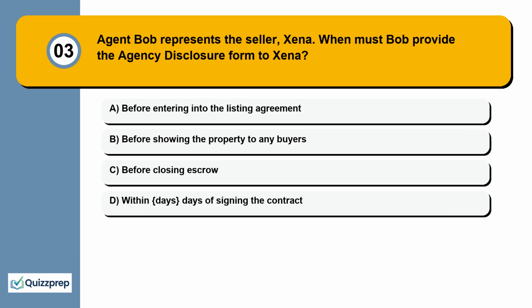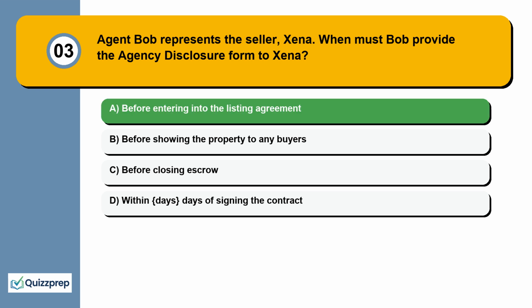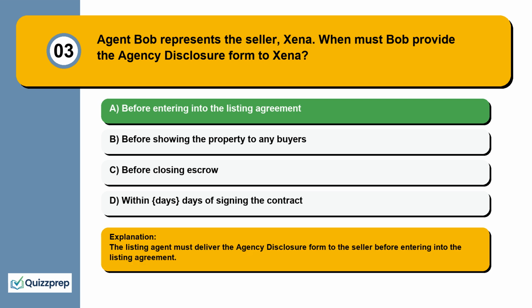Question 3. Agent Bob represents the seller, Zena. When must Bob provide the agency disclosure form to Zena? Before entering into the listing agreement, before showing the property to any buyers, before closing escrow, within days of signing the contract. The listing agent must deliver the agency disclosure form to the seller before entering into the listing agreement.